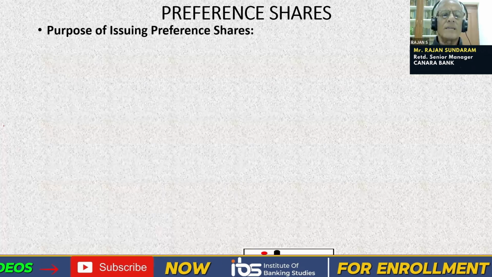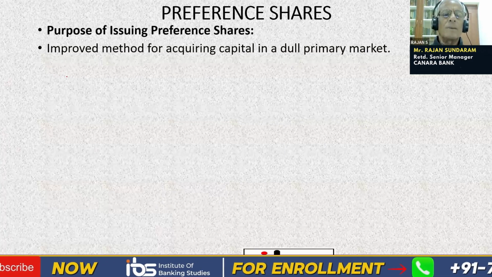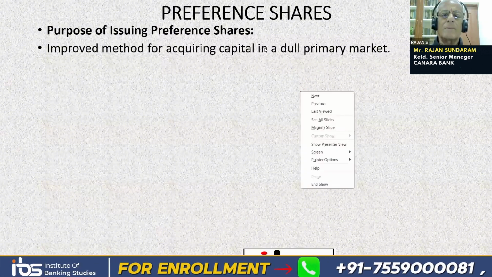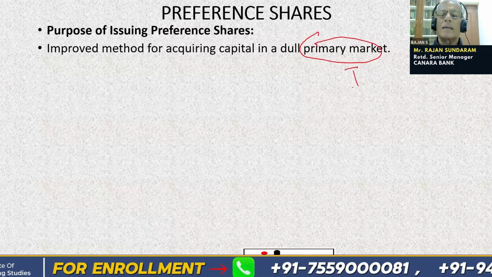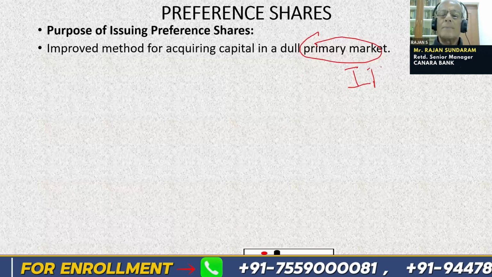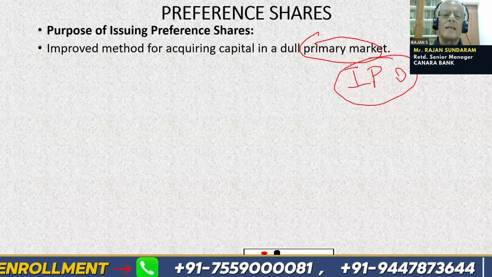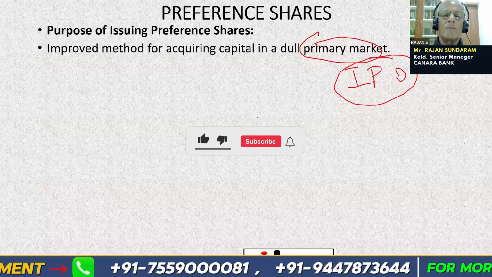Purpose of issuing preference shares. Why does a company issue preference shares? It is an improved method for acquiring capital in a dull primary market. The primary market, or the IPO (initial public offering) market, is dull, like in the present case with the Iran-US war, etc. So preference shares are an improved method for acquiring capital in a dull primary market.